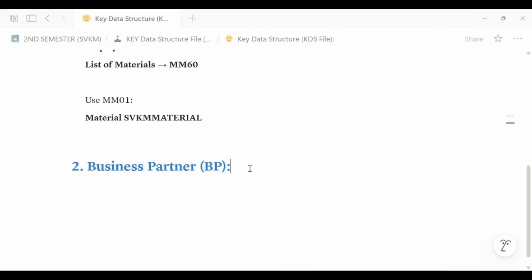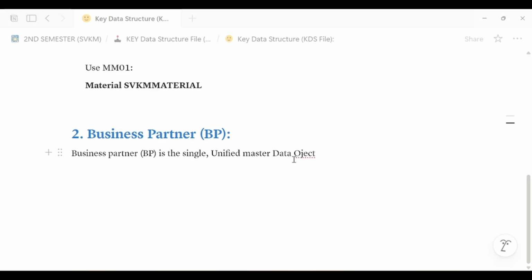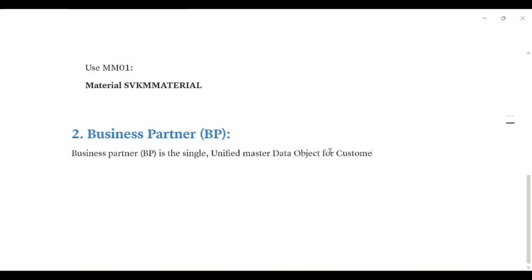So in business partner, we call BP, is the single unified master data object for the customers and vendors or suppliers.